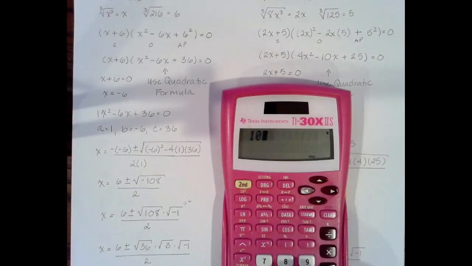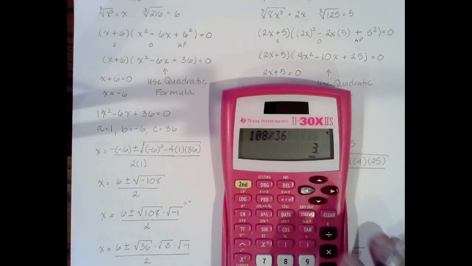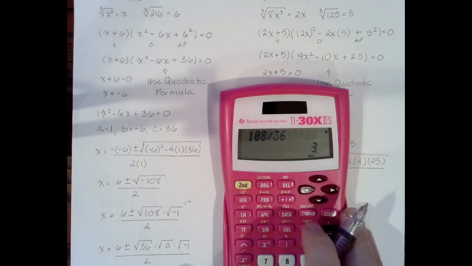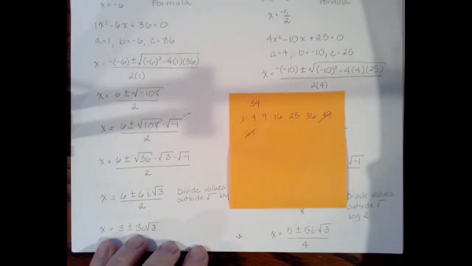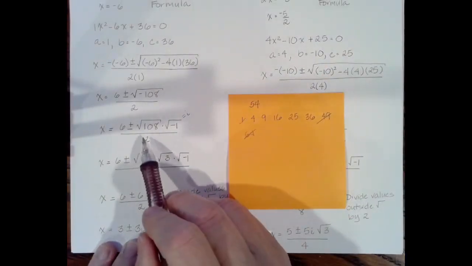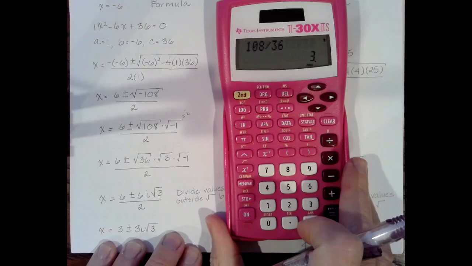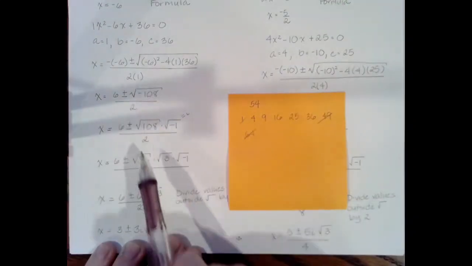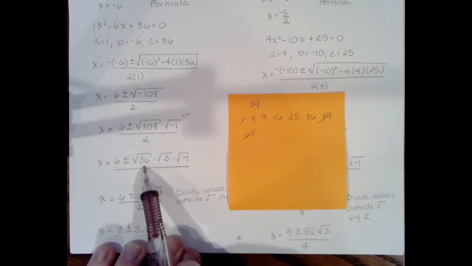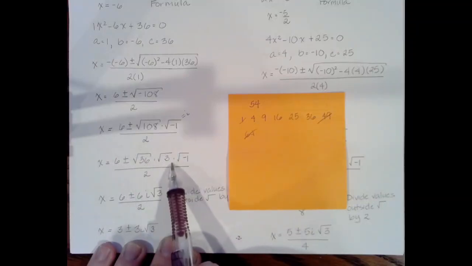So then I try the next number, 108 divided by 36. This time I get 3. So 36 is the perfect square that divides evenly into 108. So then I scooch up to get to the bottom. So I'm going to go ahead and break this up. Remember what we said. 36 divides evenly. We get a quotient of 3. So I'm going to break up the 108 into the square root of 36 times the square root of 3.